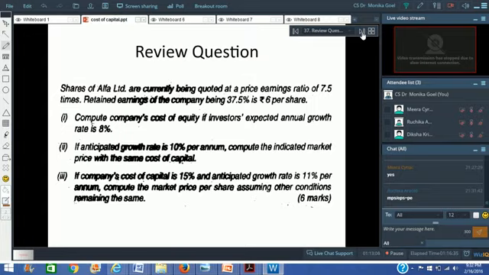It's not difficult here. See, retained earnings is 37.5%. It is 37.5% of what? Any idea? Anybody? It is 37.5% of the total earnings. Out of the total earnings, you are retaining 37.5% and the remaining you are giving as dividend. Isn't it? What will you do with earnings? You will either give it as dividend or you will retain it.